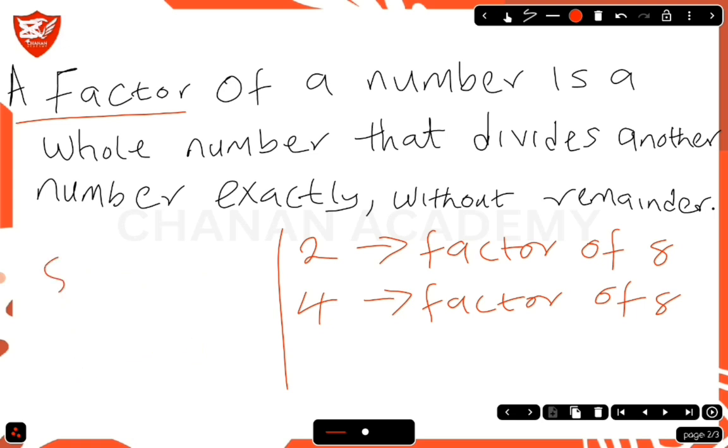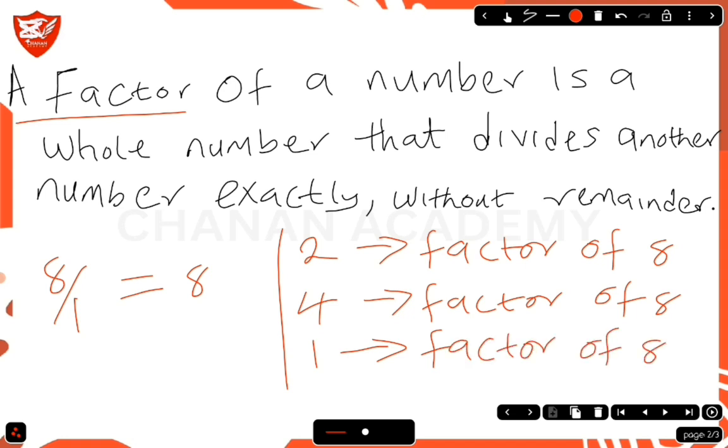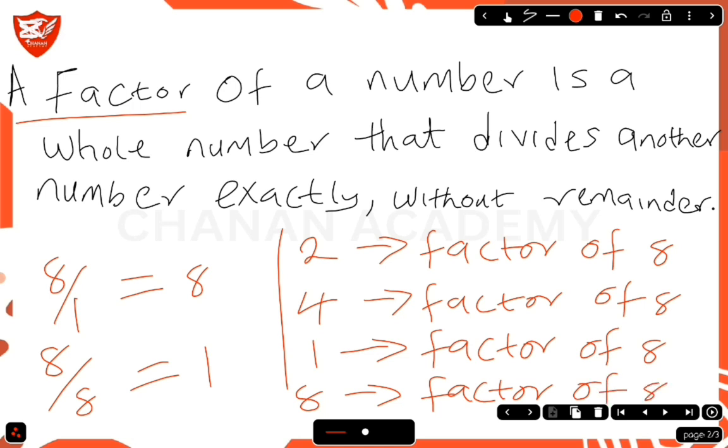Also, we can say 8 divided by 1, the result is 8. 1 is a factor of 8. We can also say 8 divided by 8, the result is what? 1. So 8 is also a factor of 8.